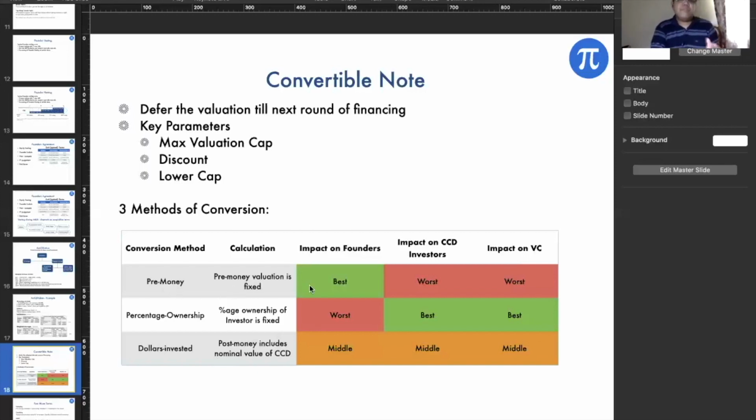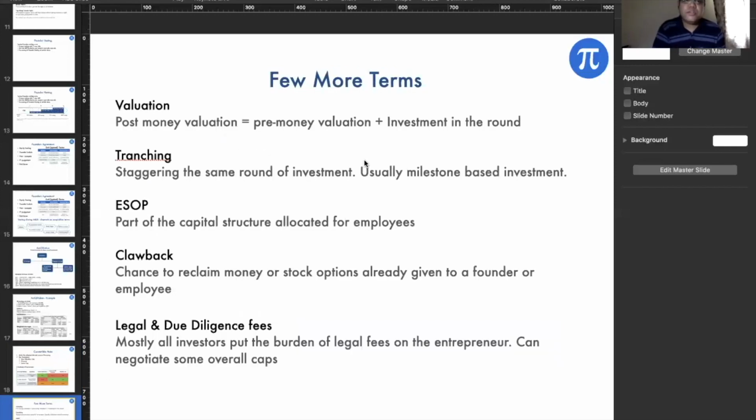In the pre-money method, the founder is best positioned with the least dilution, but the others are most diluted. In the percentage ownership method, the founders are in the worst position, and the CCD and the VCs are in the best position. Which one to follow will depend on your negotiation, and accordingly you can take a call on the position you want to take. Just a few more terms, for the purpose of concluding and touching upon the topics.